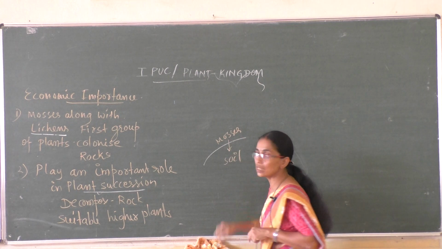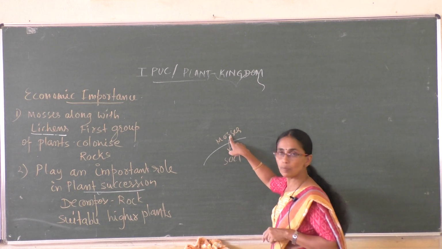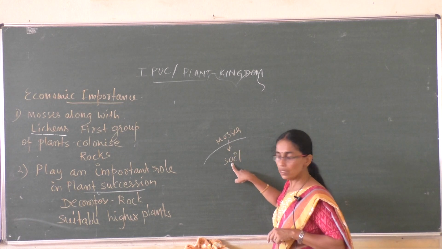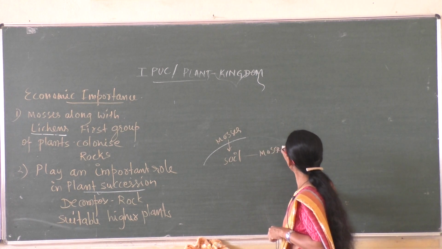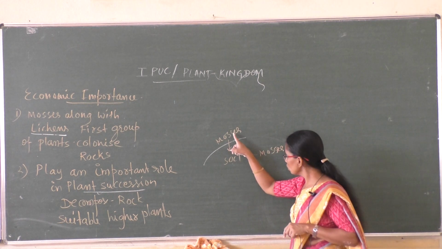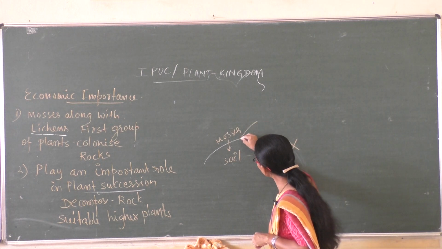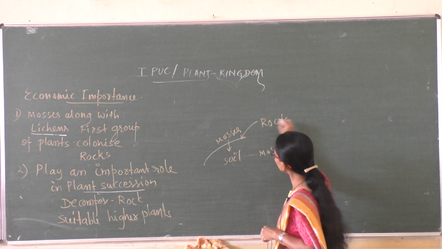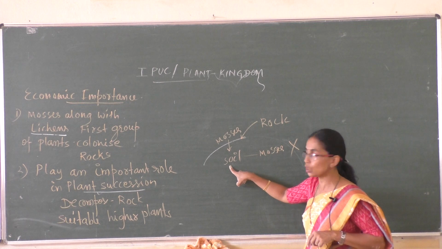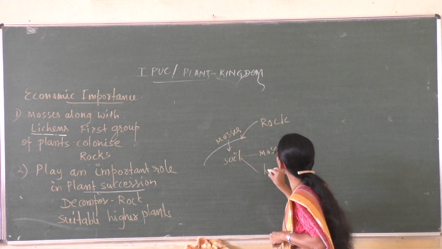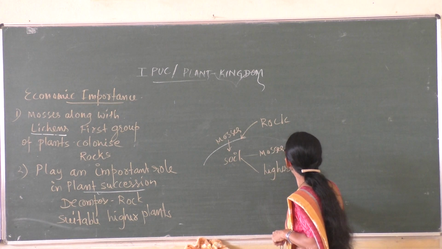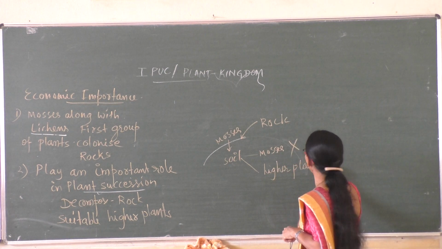Now the rocks are decomposed by mosses and now there is soil. In this soil the mosses cannot grow. Now imagine this is the rock. This rock is changed by mosses into soil, and in this soil mosses cannot grow, but higher plants can grow.